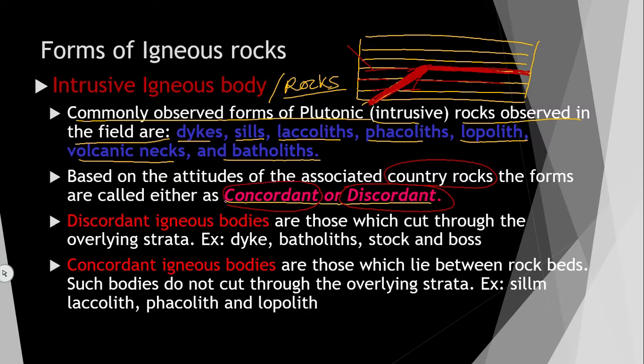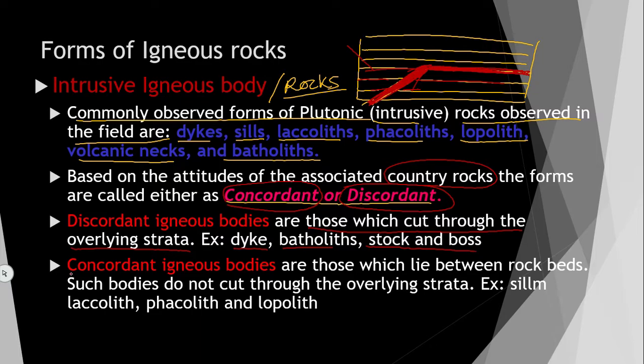So concordant means what? Sorry, discordant means what? Those which cut through the overlying strata or already present rock, country rock. Examples are dike, batholith, stocks and bosses. I will show you the diagrams of all this, don't worry.